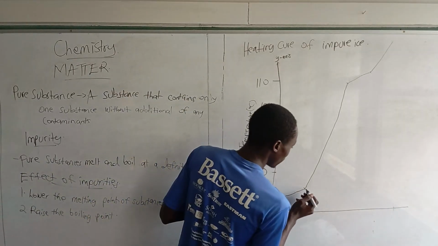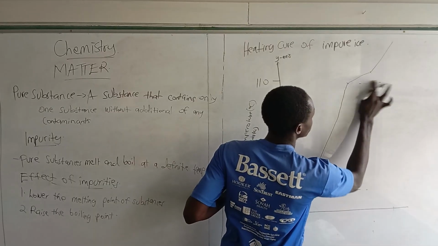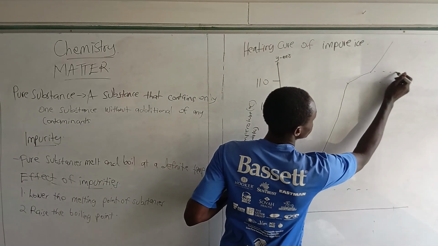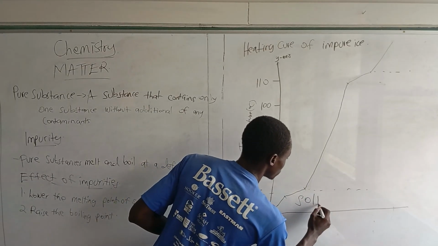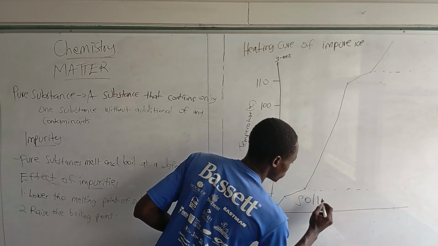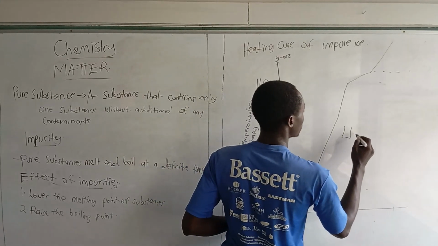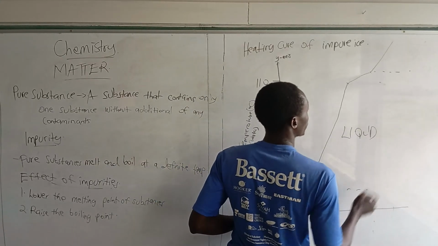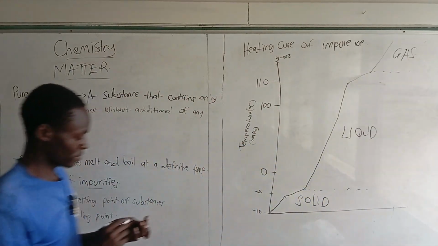So at this point here, it was still in a solid state. Then here we have now the liquid of the ice, and now we have the gaseous state of the ice.